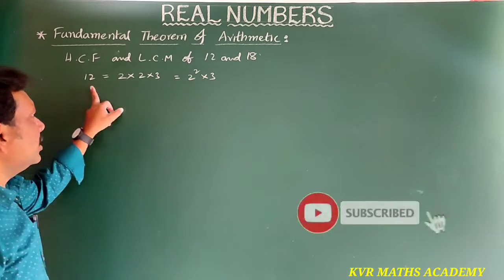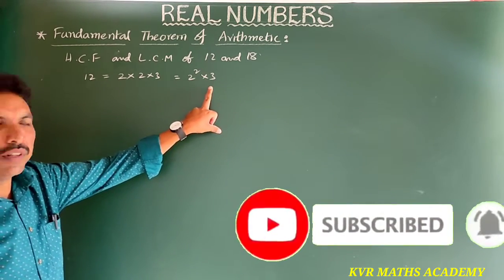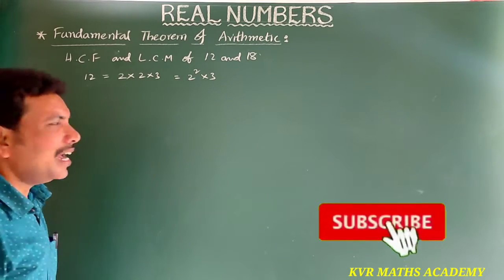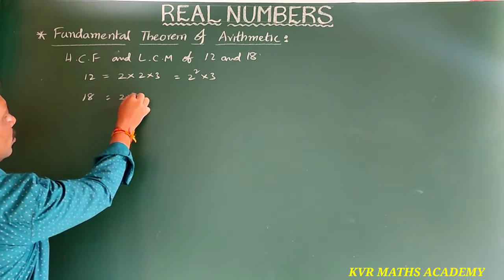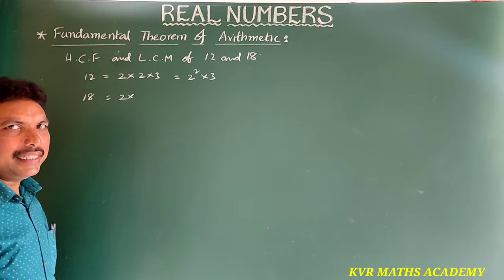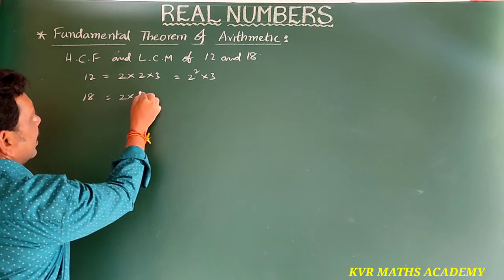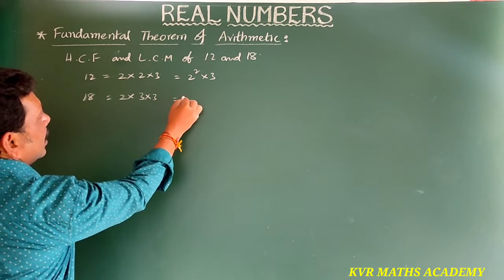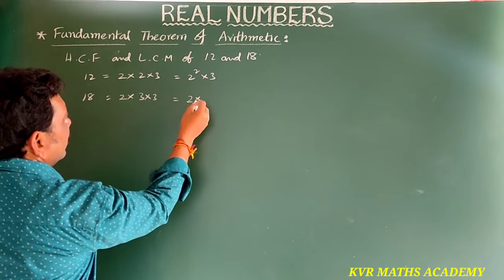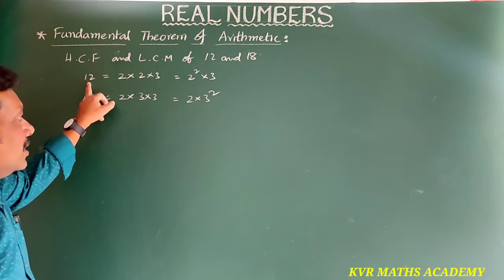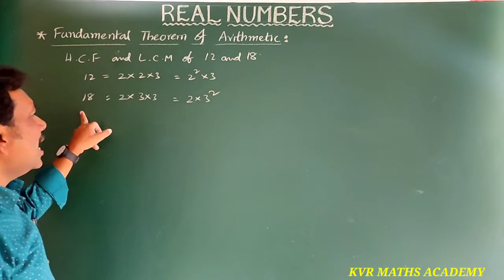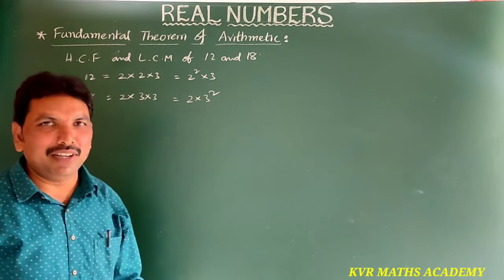Similarly, 18 is 2 times 9, and 9 is 3 times 3, so 18 equals 2 into 3 square.